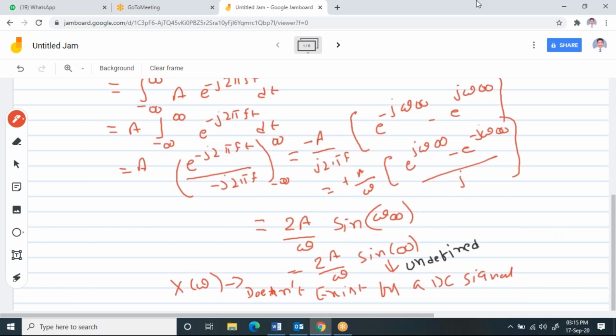Now, please try to understand. Is it clear up to now? Please post it in the chat box. Is it clear up to now? Are you facing any difficulty in understanding this, or shall I repeat it once again? Please post it in the chat box, dear students.